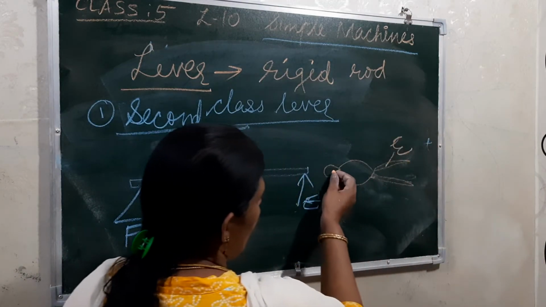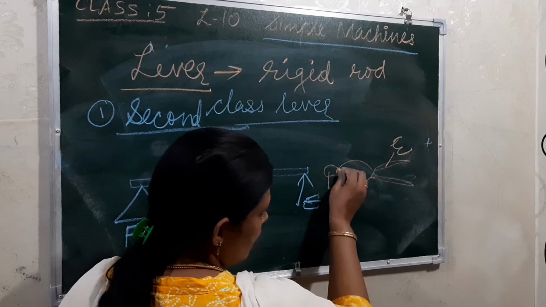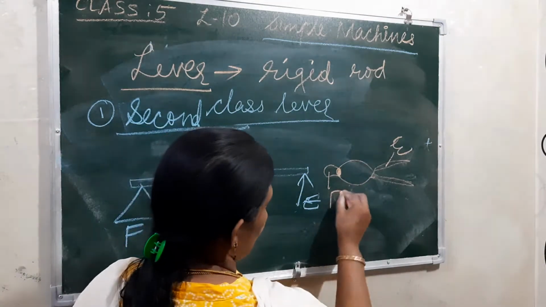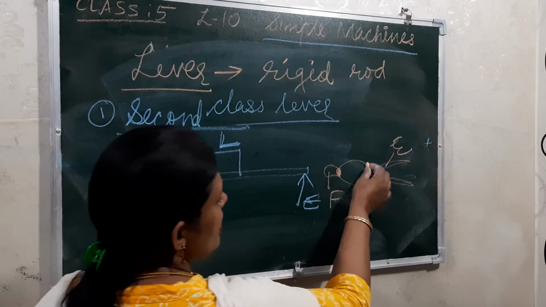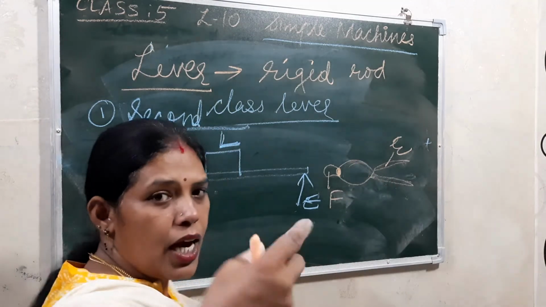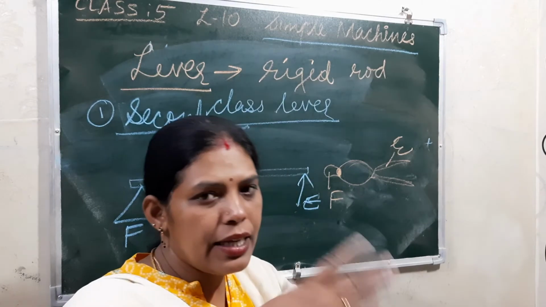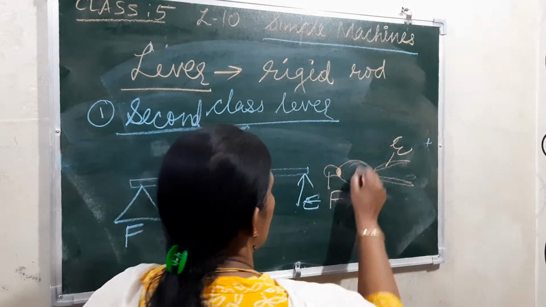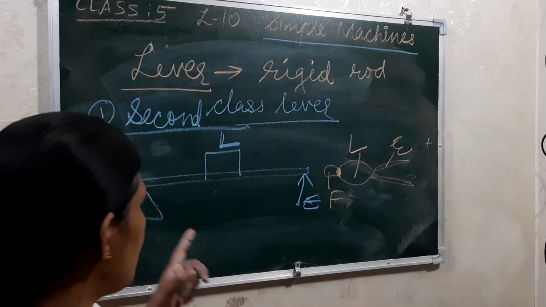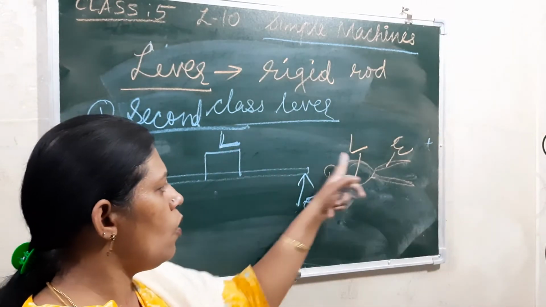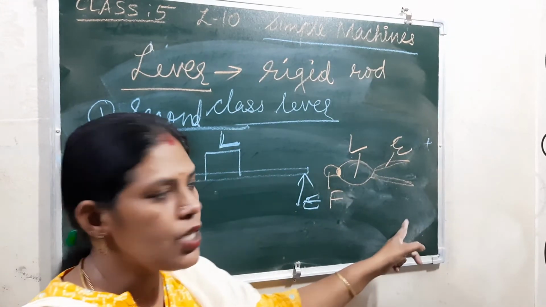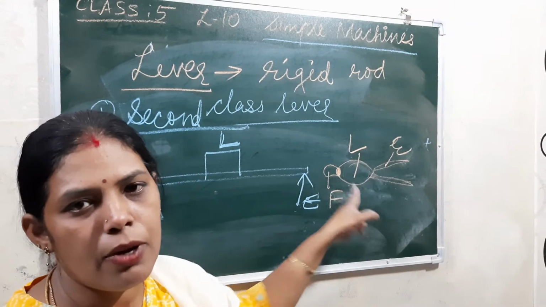Okay, effort, and here actually this is the joint, it's the fulcrum point. And in the middle center portion we are keeping the nuts, so that when we press, then it will break. So this is the load. Okay, so it comes under fulcrum, load, and effort. Understood?